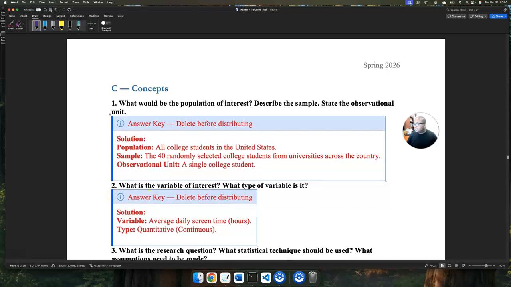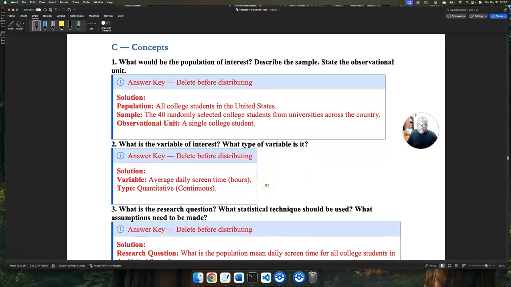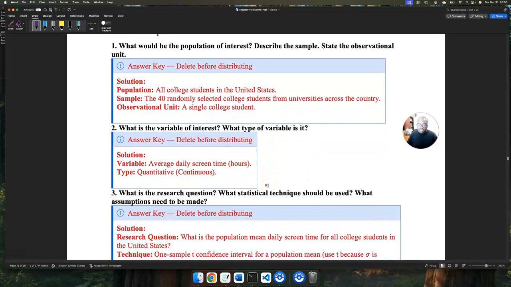What is the research question? What are we really after here? We're trying to determine the population daily screen time for all college students in the United States. That's indicative of a confidence interval. We're going to use a one-sample t confidence interval for the population mean.